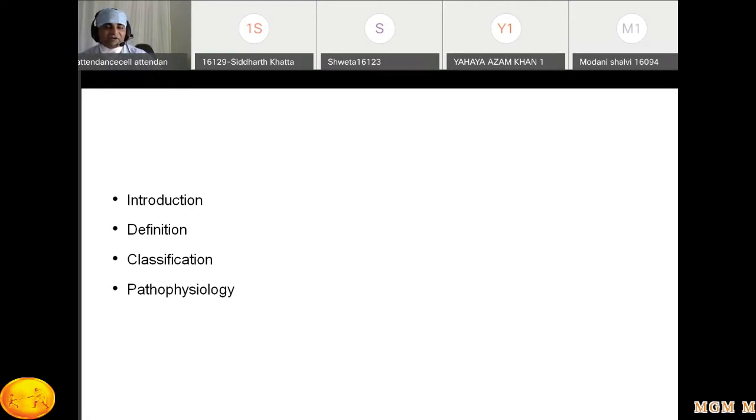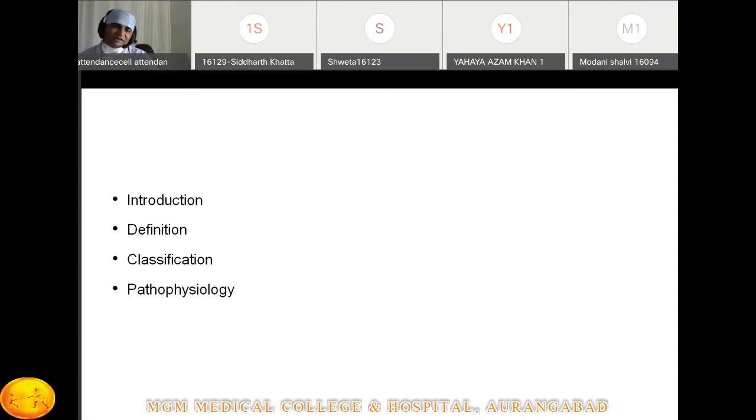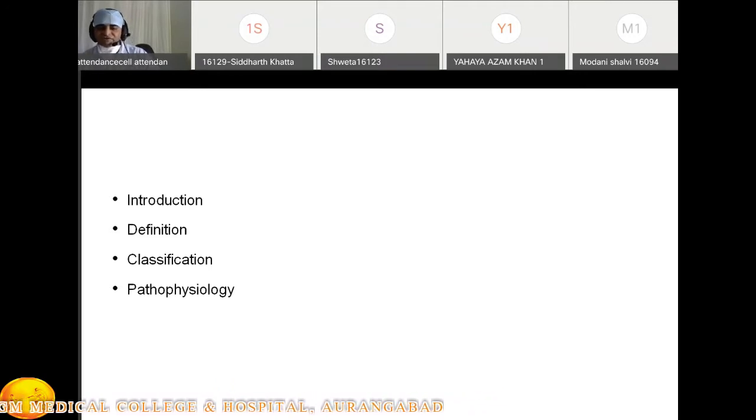Second, there is damage to the endothelial lining of the vessels, which is also part of the pathophysiology. Third, there is an imbalance between different pressure factors. Some prostaglandins favor vasospasm, and some favor vasodilatation. So an imbalance between these prostaglandins is also part of this pathophysiology. This is in short the introduction.